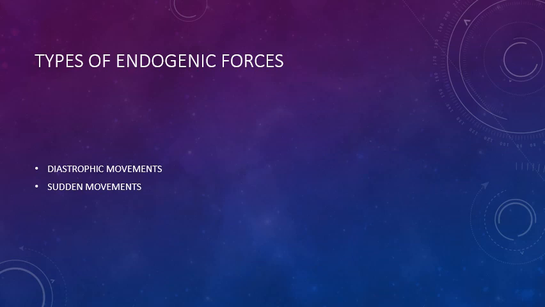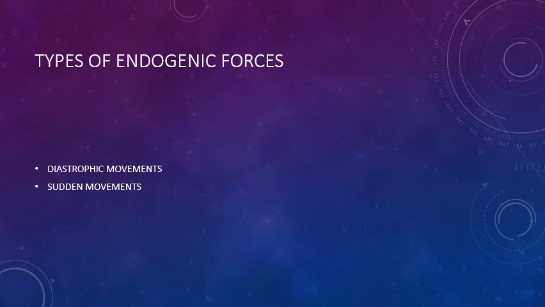The diastrophic movements, which are slow, include the mountain building forces and the continent building forces. If you remember, we had studied about the vertical and the horizontal movements, the compressional and the tensional movements. All of those come under diastrophic movements. Then we have the sudden movements, which include volcanic eruptions and earthquakes. They happen suddenly and bring about instant changes on the surface of the earth.